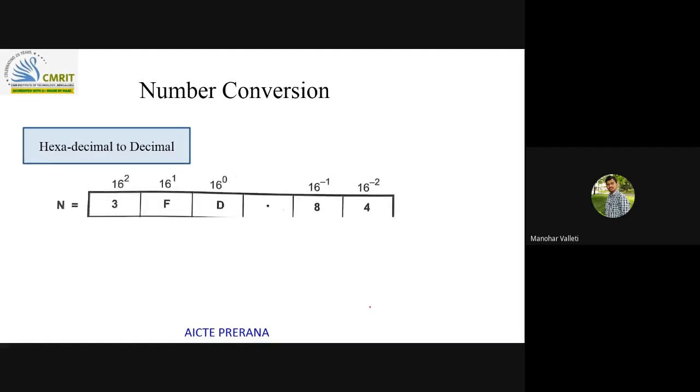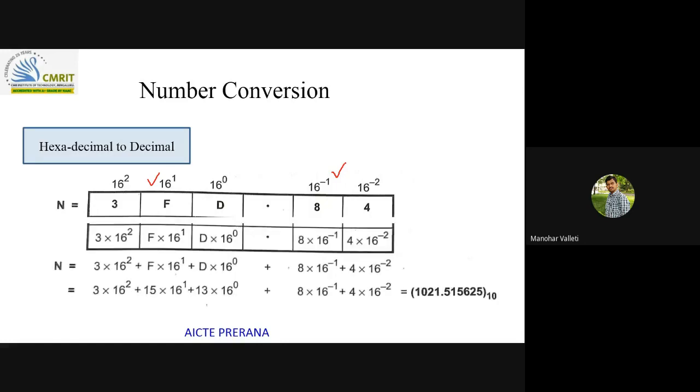When I'm doing this, both the integer part and the fraction part are automatically covered, so I'm not showing the integer part and fraction part separately. If you do the same procedure in hexadecimal, only the radix will change, that's all.